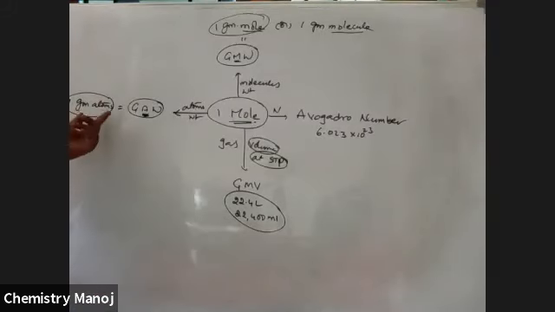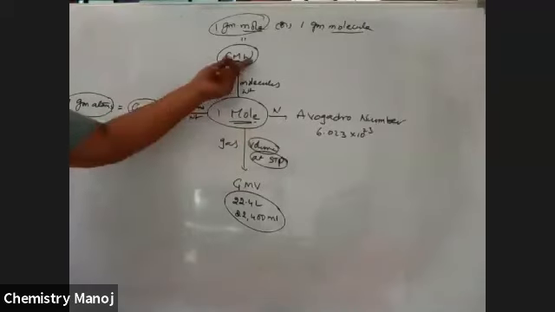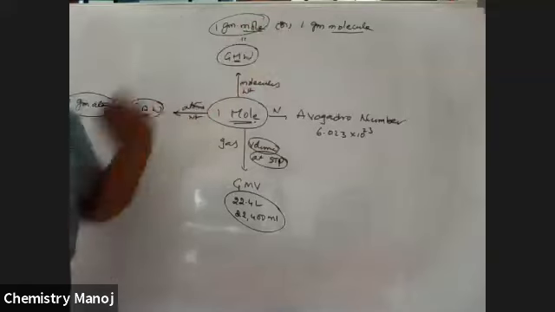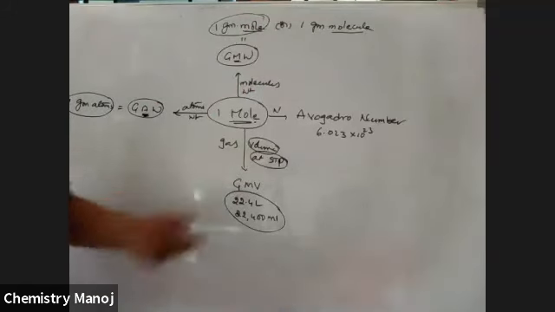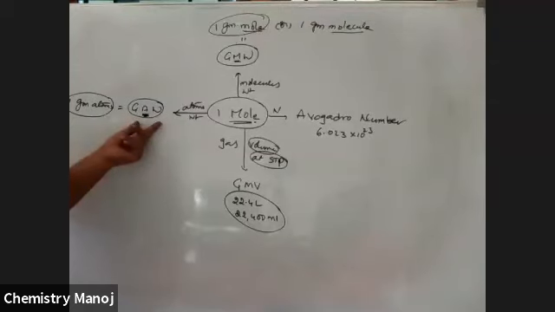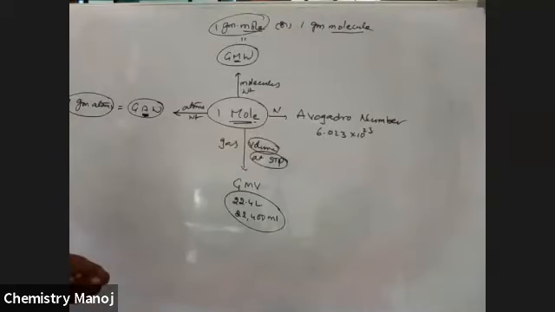So 1 gram atom is nothing but gram atomic weight. Gram atomic weight is nothing but 1 mole. 1 mole is equal to 1 gram atom. 1 mole is equal to gram molecular weight. 1 mole is also equal to 1 gram mole or 1 gram molecule. 1 gram molecule weight is equal to its gram molecular weight. 1 gram atom's weight is equal to its gram atomic weight. So 1 mole contains how many chemical species? That is Avogadro number of chemical species.